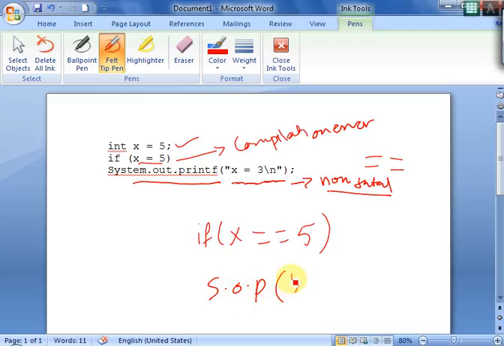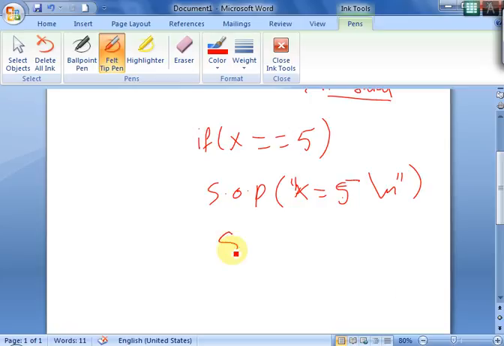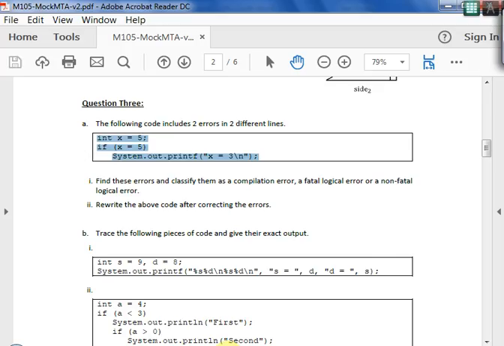And it should be written as system.out.printf of x is equal to 5 slash n, or it can also be written as system.out.printf of x is equal to percentage d comma 5 or x, with a slash n over here. It can also be written like this. So here the question is to find the errors, classify them, and rewrite the code.